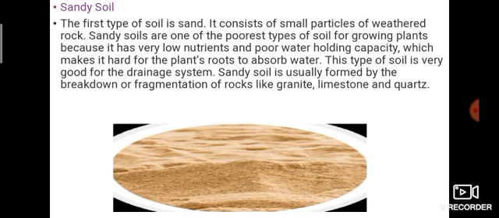It consists of small particles of weathered rock. Sandy soils are one of the poorest types of soil for growing plants. We know some plants only live in sand. So it is poor for growing plants because it has very low nutrients and poor water holding capacity.